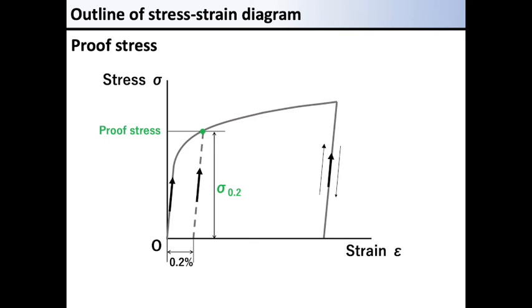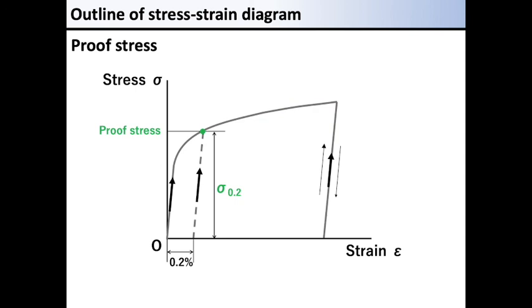So, we define a parameter called proof stress for the materials that do not have a clear yield stress. The proof stress is obtained by drawing a line parallel to the line within the original elastic range. You should draw a line originating from the point of strain 0.2% parallel to the line in the elastic region.